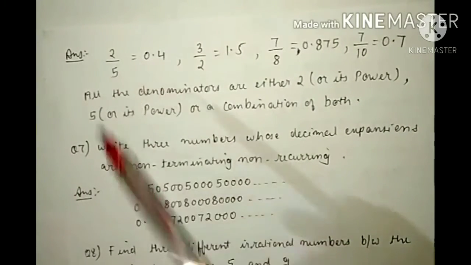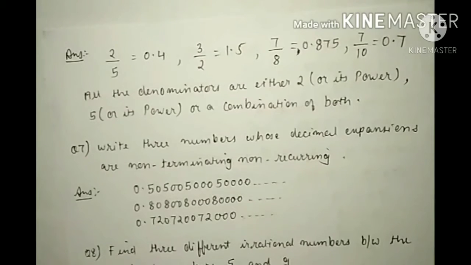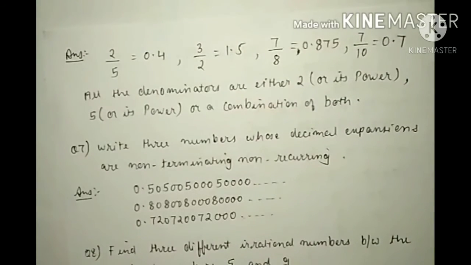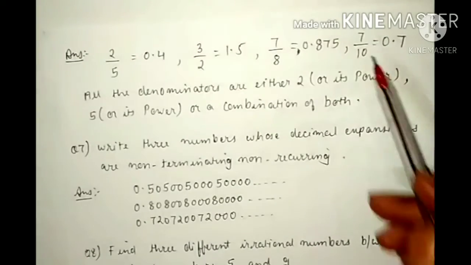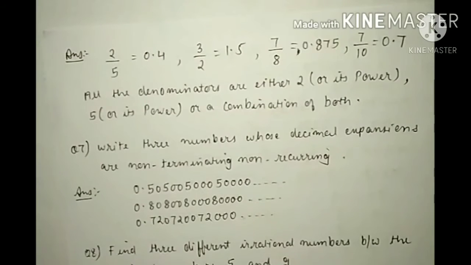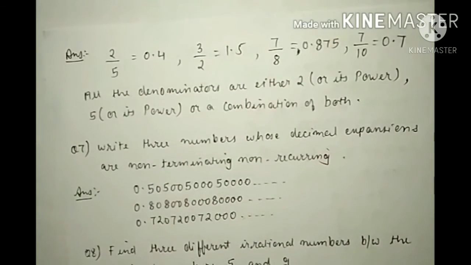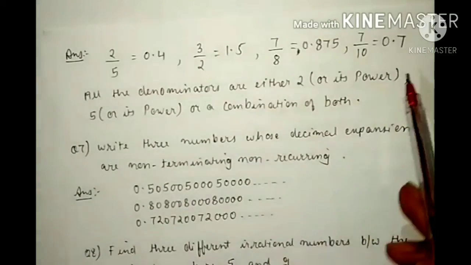Since 2 and 5 do not have any common factor other than 1, 3 and 2 also don't have any common factor other than 1, 7 and 8 also don't have any common factor other than 1, 7 and 10 also don't have any common factor other than 1. So these are all terminating numbers. That means their decimal expansion is terminating, as shown here.